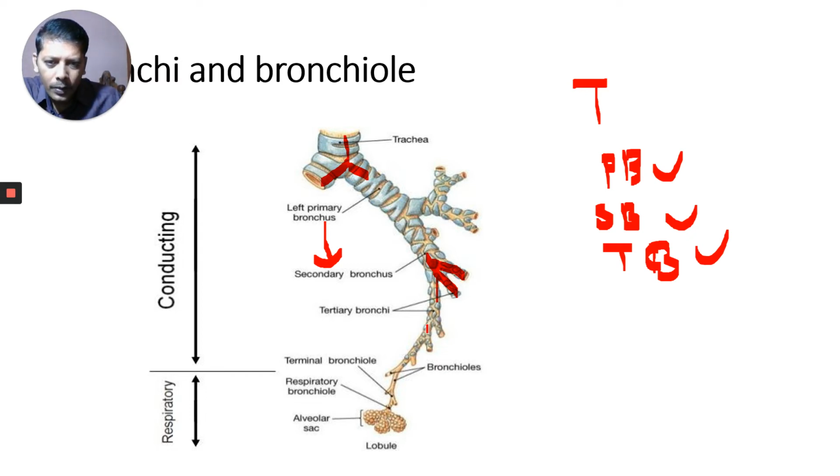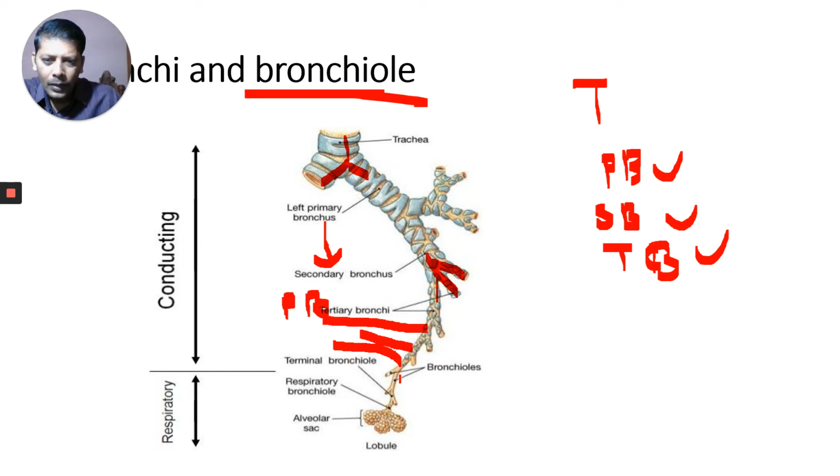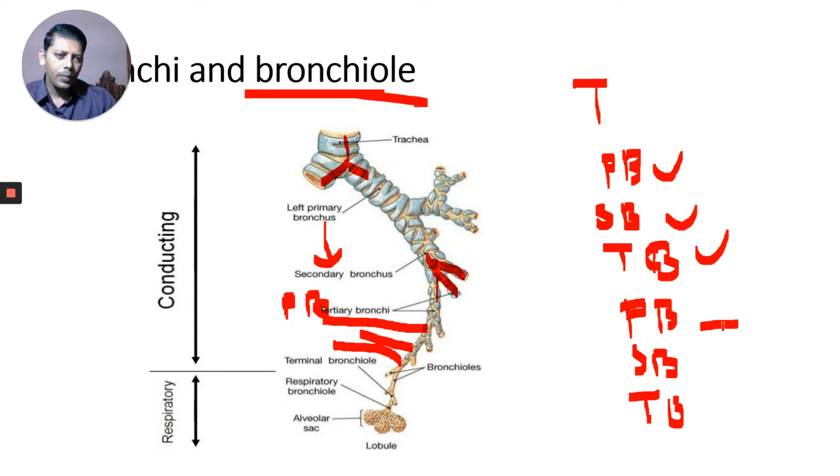Now I am talking about bronchioles. They form the primary bronchiole, which again divides and forms the secondary bronchiole, then the tertiary bronchiole, then the terminal bronchiole, and finally the respiratory bronchiole.